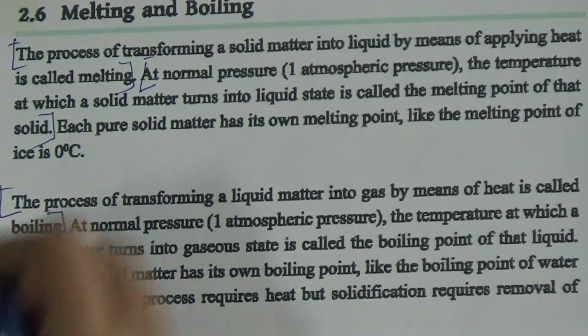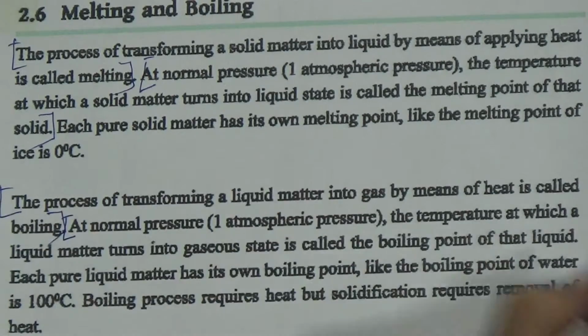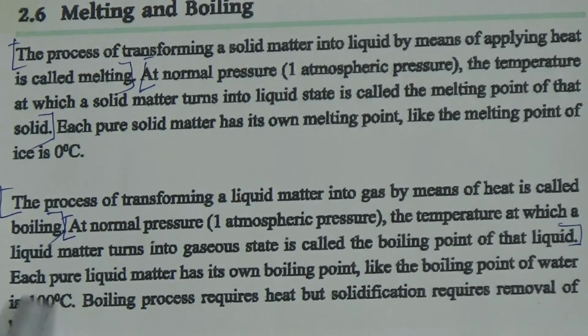This is the definition of boiling point. And again I am saying, the definition of boiling and the definition of boiling point are not the same. The boiling point of pure water, not only water, pure water, is 100 degrees centigrade.